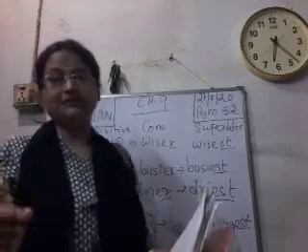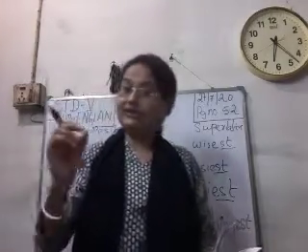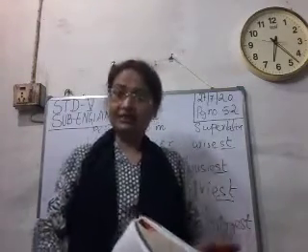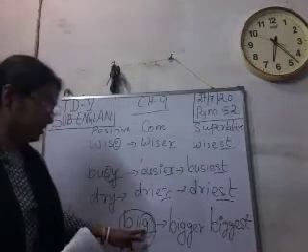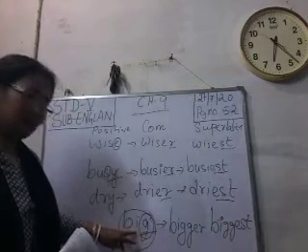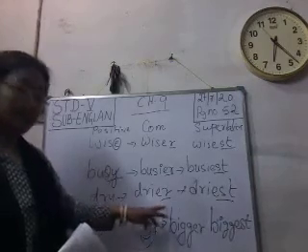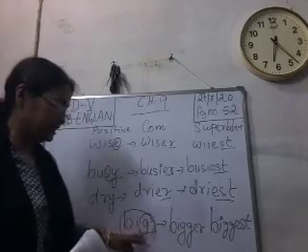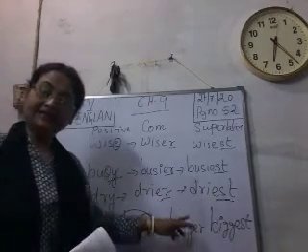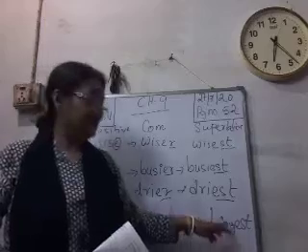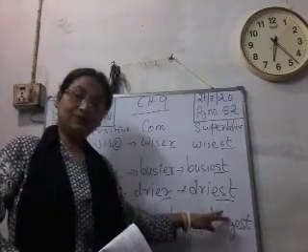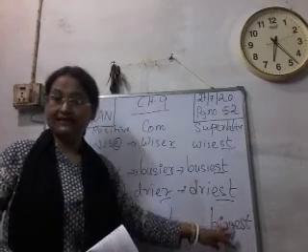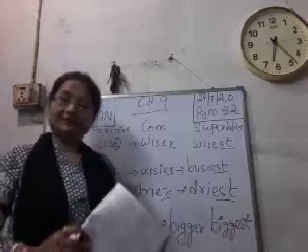If an adjective which is of one syllable ends with a consonant sound and is preceded by a vowel, the word big ends with a consonant sound, then in the comparative form, when we change it to comparative, this last consonant will double itself and then it will take ER. And again in the same way in superlative form, this G will double, the consonant will double itself and then it will end with EST.